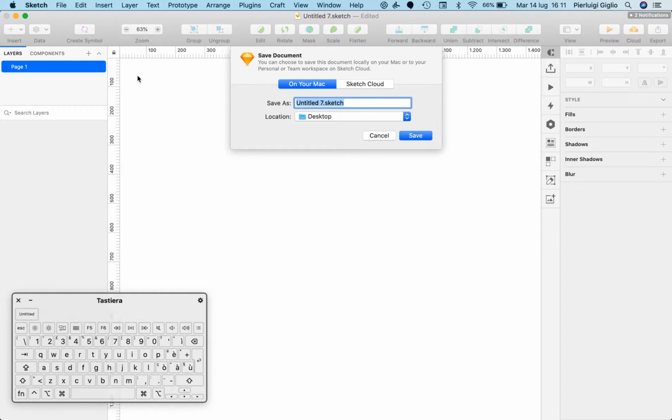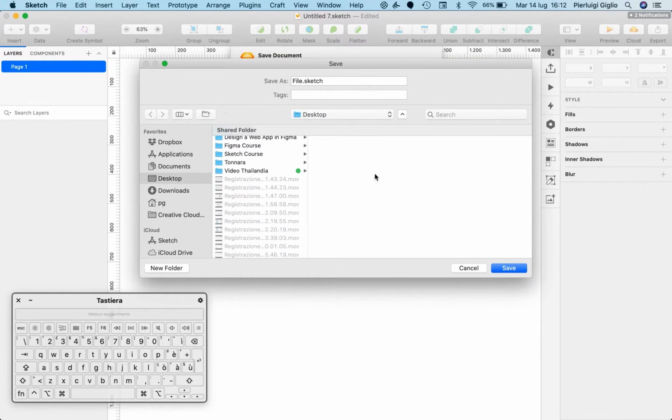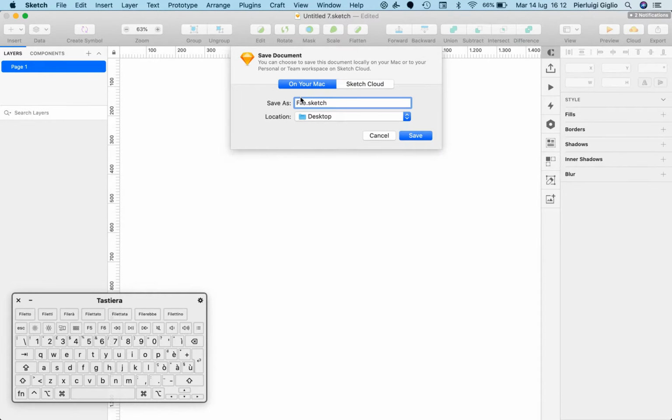I use it all the time, and basically it's giving me two options. The first option by default is saving on my Mac. So as you can see, I can simply rename the file here to whatever name I want. I can also select the location, and here there are some default locations. However, if you click on Other, you're going to be able to see and browse exactly to the folder inside of your Mac which you want to save your Sketch file in.